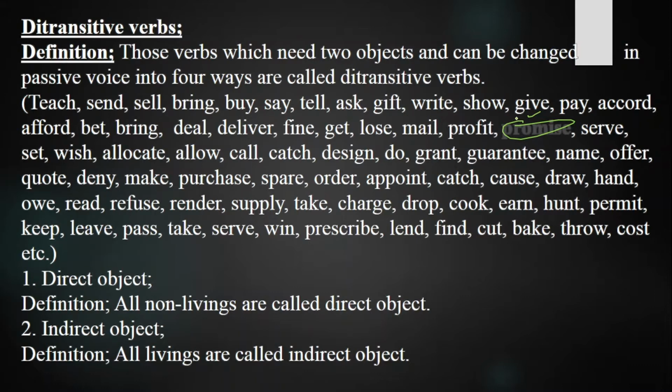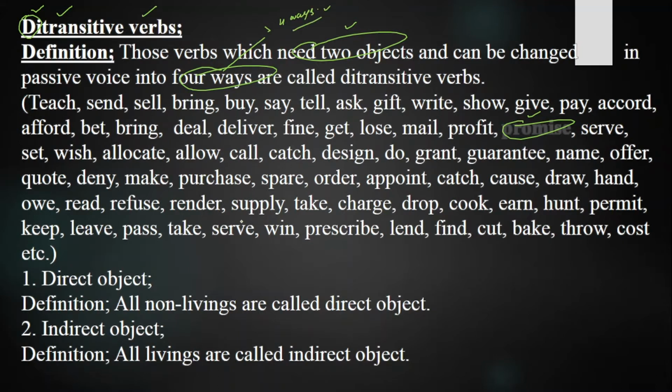And today we will discuss the ditransitive verb promise from active voice into passive voice. Let's move towards the definition of a ditransitive verb first. Di or d means two, and transitive means which can be changed into passive voice, and verb shows an action. So those verbs which need two objects and can be changed into passive voice in how many ways? In 4 ways. So verbs that you can change into passive voice in 4 ways are called ditransitive verbs.